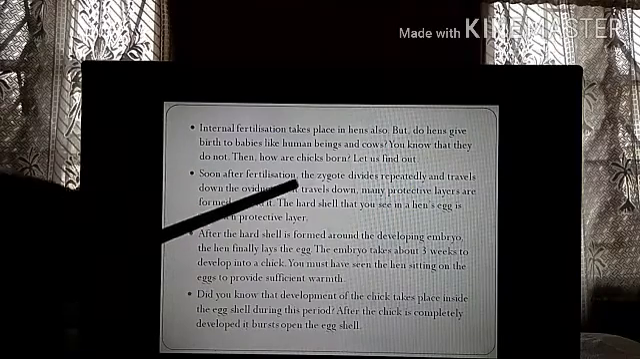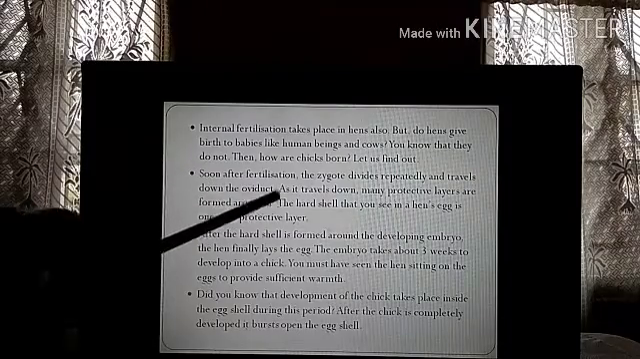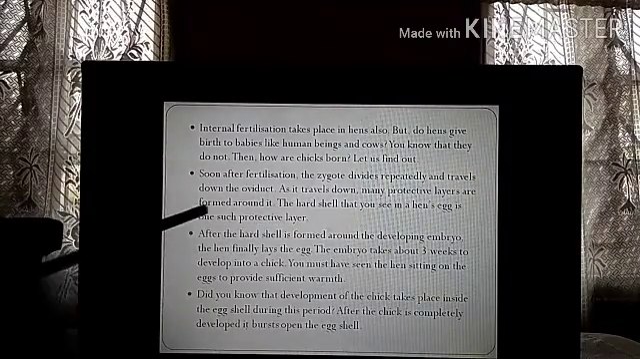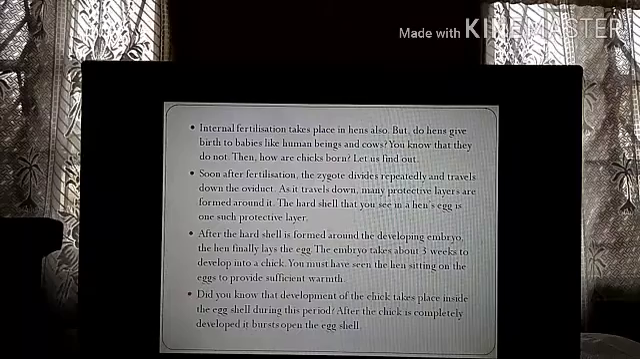Soon after fertilization, the zygote divides repeatedly and travels down the oviduct. As it travels down, many protective layers are formed around it. When you look at the hen's egg, it has a hard shell. After you boil the egg, you have to remove the shell. Another white layer is there, that is the protein layer, and inside that you will find the yolk. So it has many protective layers.